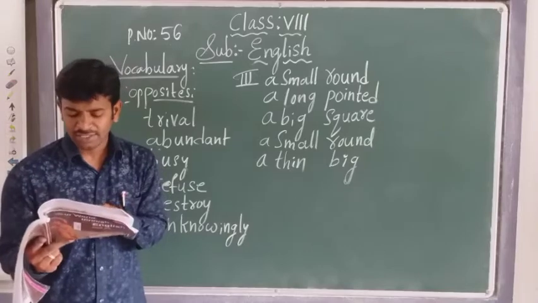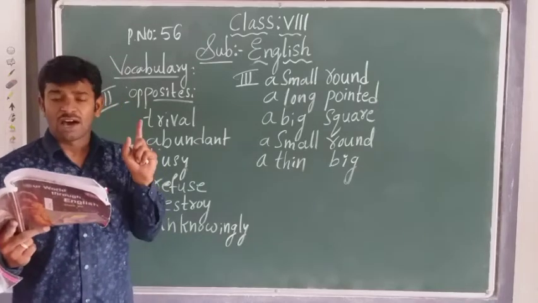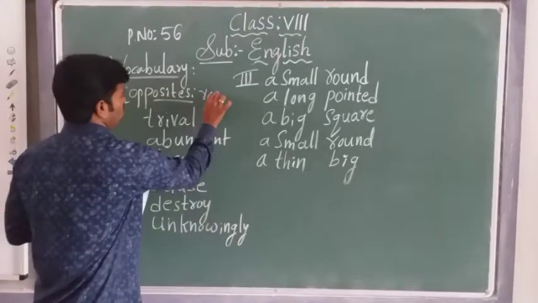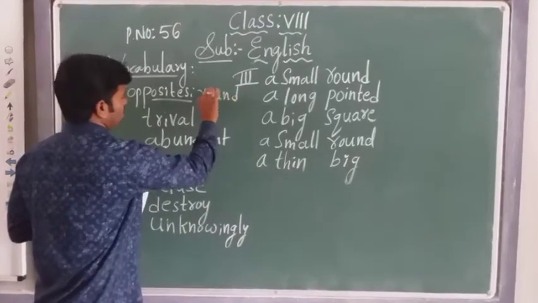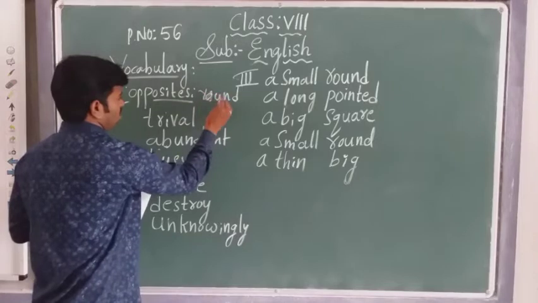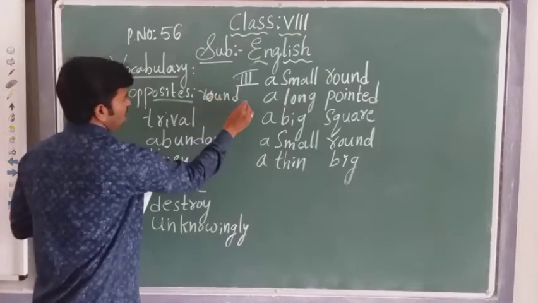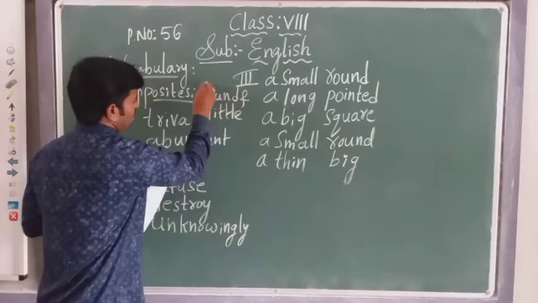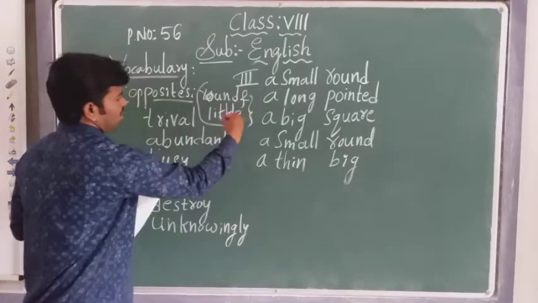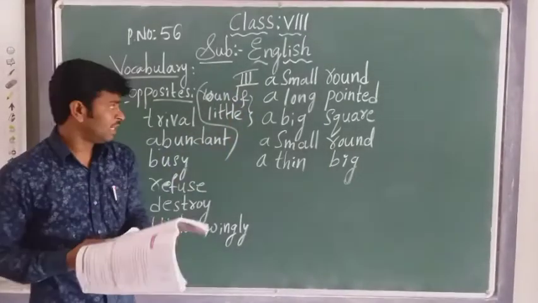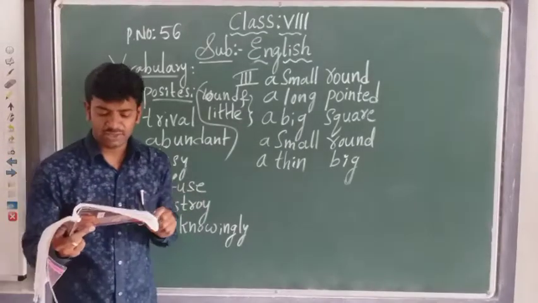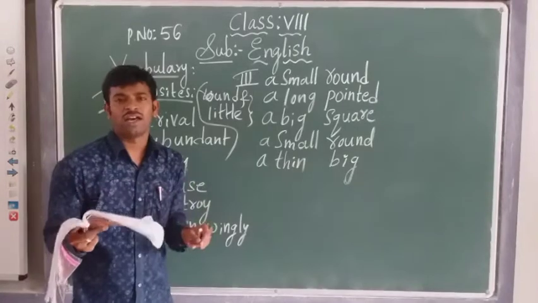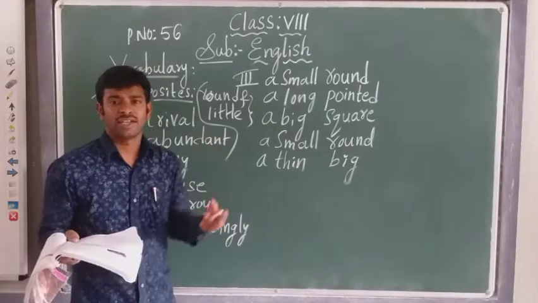What are those adjectives? Let us see. The adjectives are round and little. Round, R-O-U-N-D. Yes children? Round and little, L-I-T-T-L-E. Round and little are the adjectives. They appear in a certain order. They have appeared in certain order.